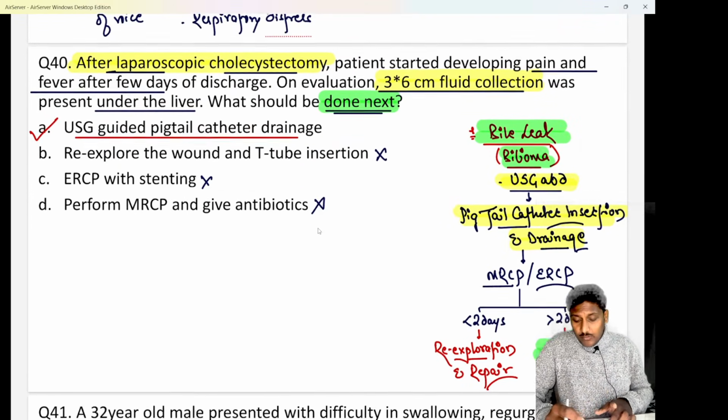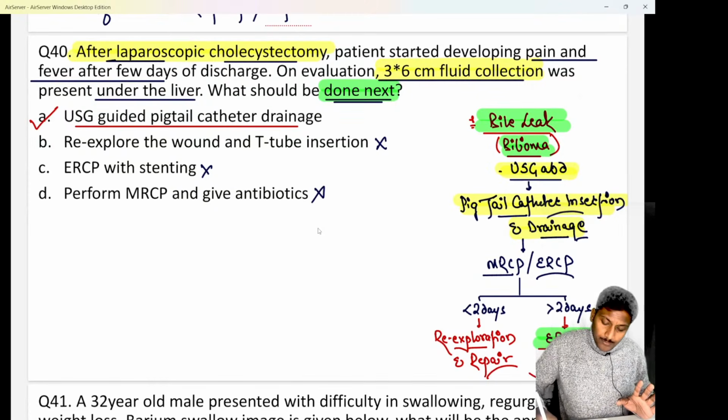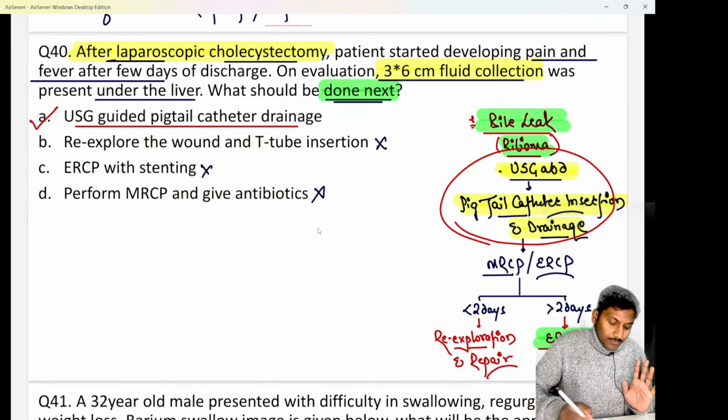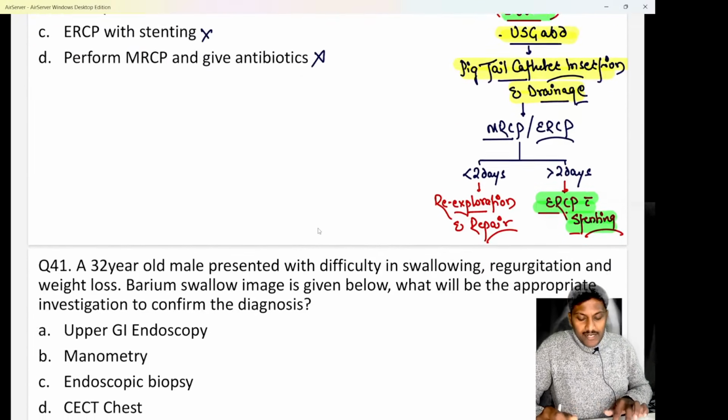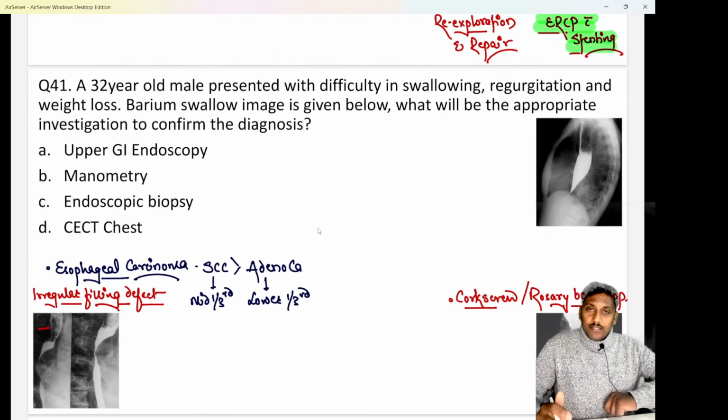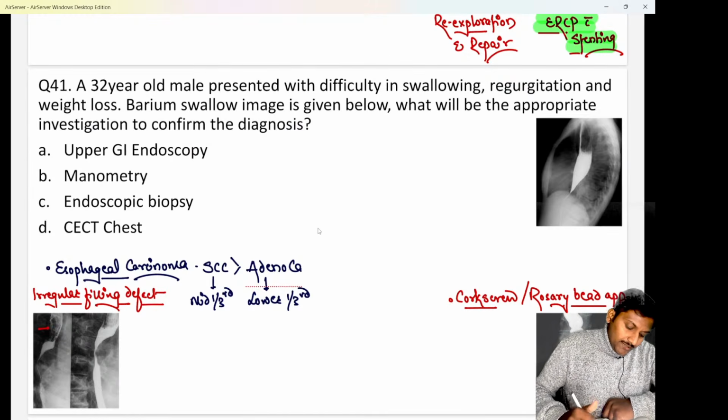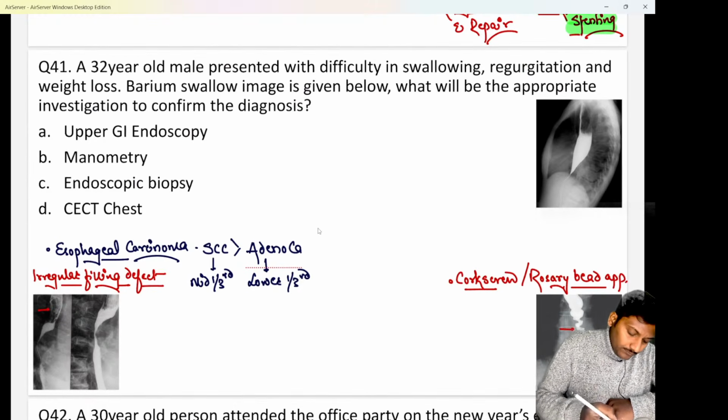That is a repeated question. Either they ask you the treatment or they ask you what is the next step, so be aware of that. This is the protocol that we follow for a bile leak or a bile duct injury after a cholecystectomy surgery. Clear?